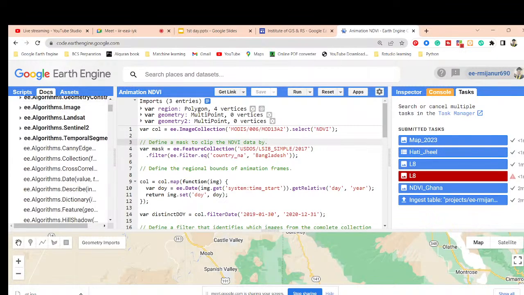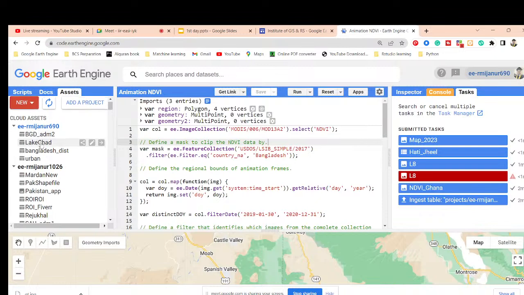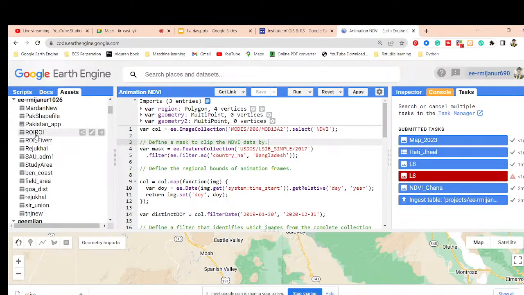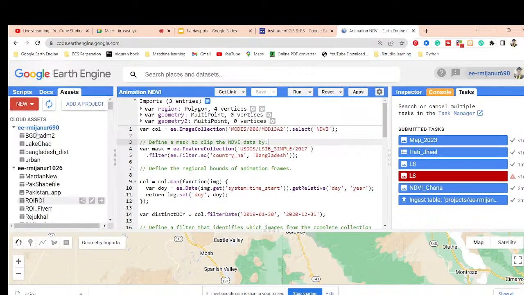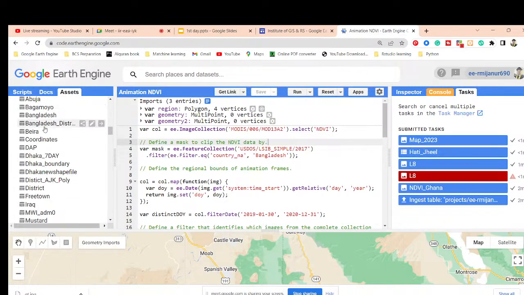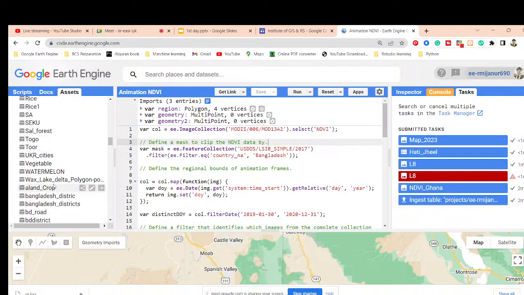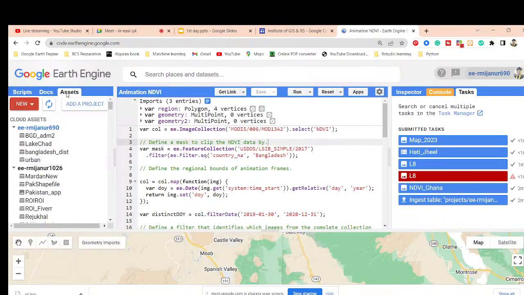So now you can see here, all of the documentation we can get from the docs tab and asset tab. Mainly the asset tab holds the files you uploaded. If you want to upload a CSV file or a shape file, whichever file you uploaded is stored in the asset tab. Suppose in this time here I uploaded this boundary shape file or CSV file or TIFF file in the Google Earth Engine platform, and how I can upload it, I will also try to show you later. For now, just remember that the asset tab holds the assets you uploaded here, and we can use 250 gigabytes freely. So 250 gigabytes you can upload freely.